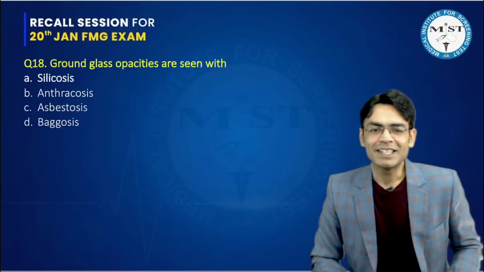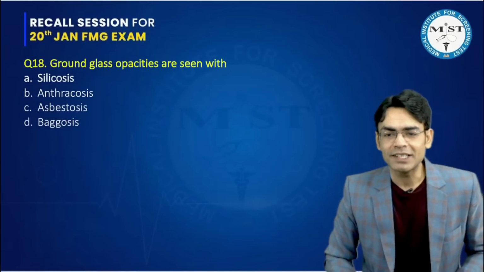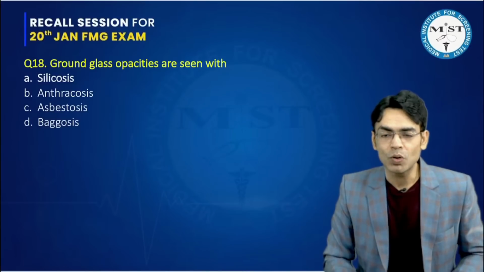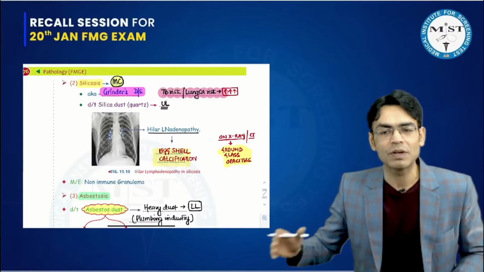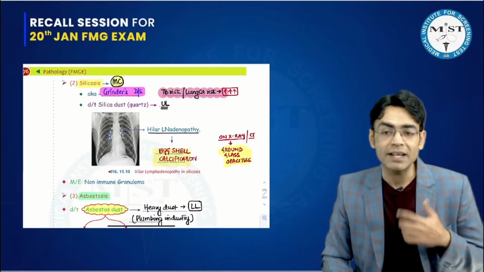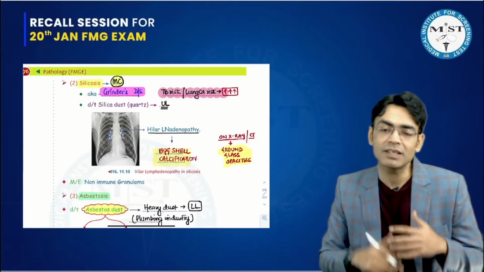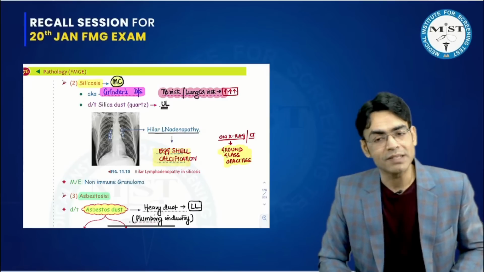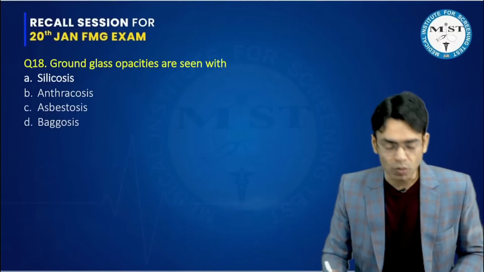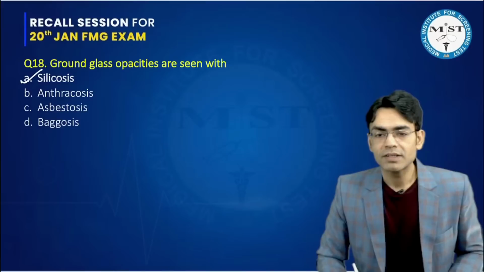Then, ground glass opacities are seen with. Now, for ground glass opacities, the options were given only from pneumoconiosis. When I was teaching you pneumoconiosis, we discussed this again. The most common pneumoconiosis is silicosis, and in silicosis you see axial calcifications, and even on CT and X-ray you can see ground glass opacities. So again, a question directly came from the notebook. So this is your silicosis.